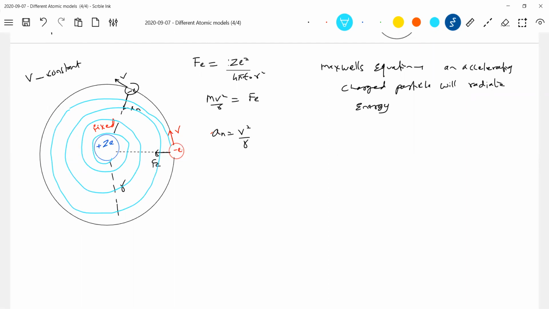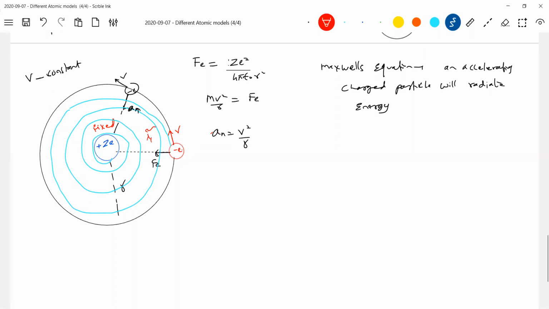Rutherford had in mind Maxwell's equations, rather than Planck's radiation law or the photoelectric effect. That was the inspiration for him. He was keeping Maxwell's equations in mind and trying to give an explanation. There is an acceleration, yes. Then accelerating charged particles should radiate, which means they continuously give out photons.